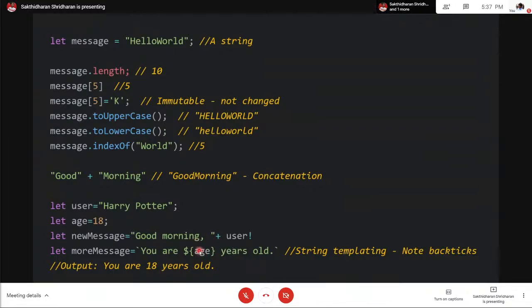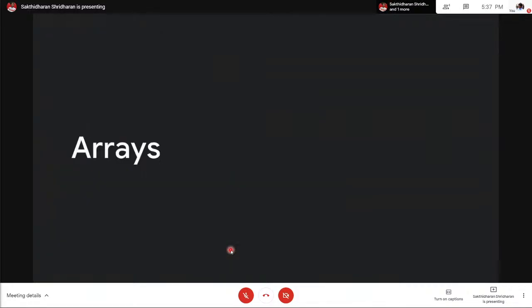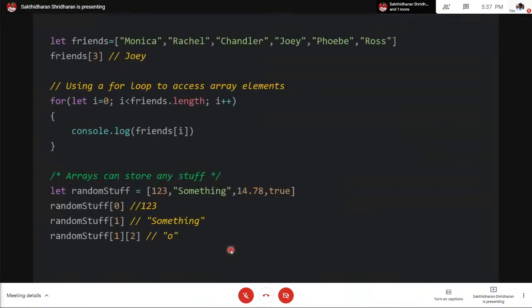If it weren't for string templating, then you must use plus symbols, the concatenation symbol. Like you must use one symbol here, and then age, and then you must go for another symbol here. So this makes things more convenient. Now let's go to arrays.